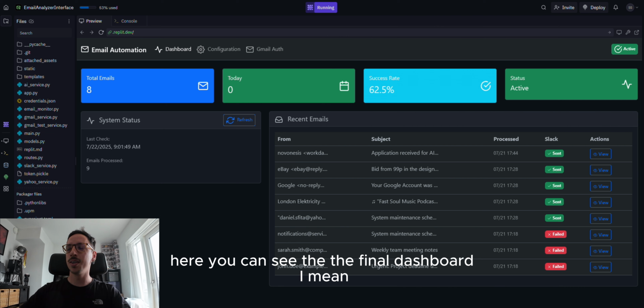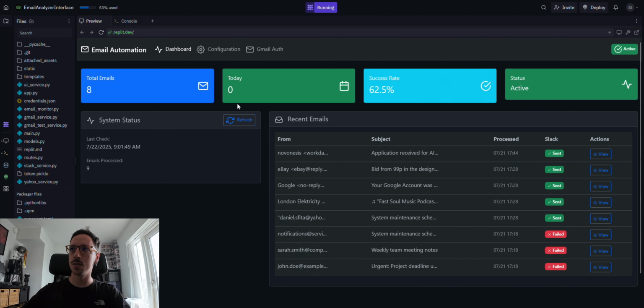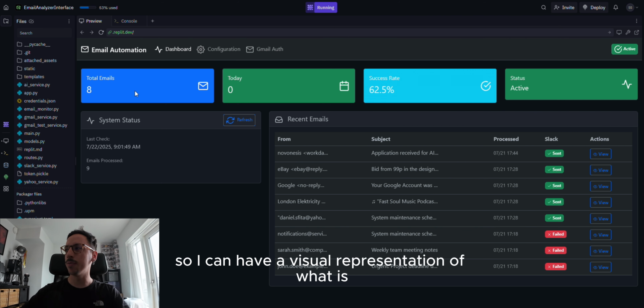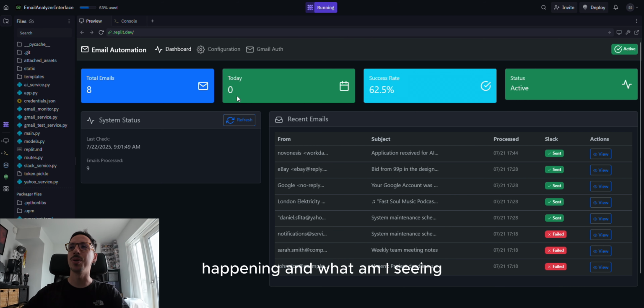Here you can see the final dashboard. As I was chatting with it, it automatically created this interface so I can have a visual representation of what is happening and what I am seeing, and this is really smart.